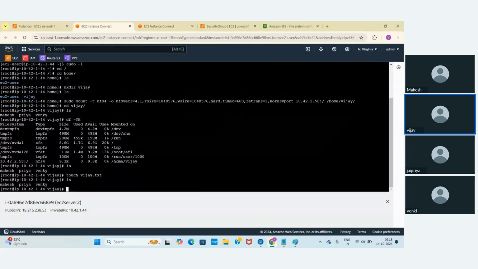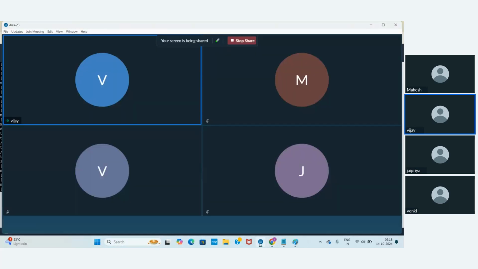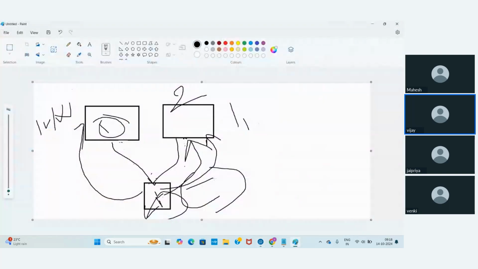That means what is happening is you are managing this EFS from EC2 instance 1 and EC2 instance 2. So in real time, we never give access to delete it like this. Let's say I want to give access only to EC2 instance 1, but I don't want to give it to EC2 instance 2. I'm going to attach an IAM role which enables access to write to that EFS file system.